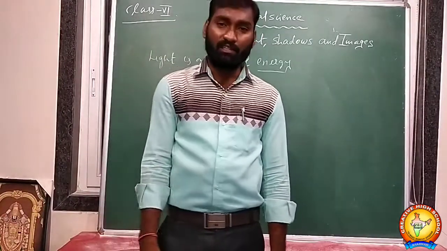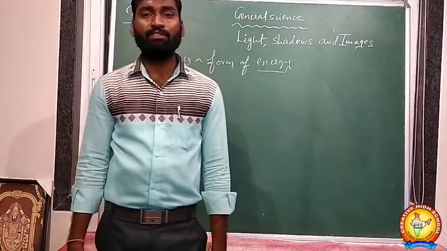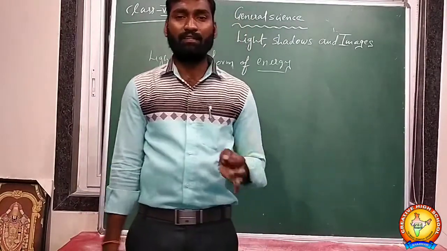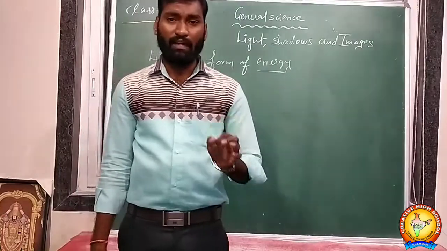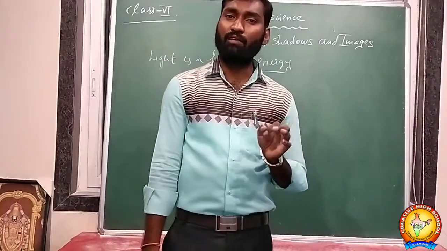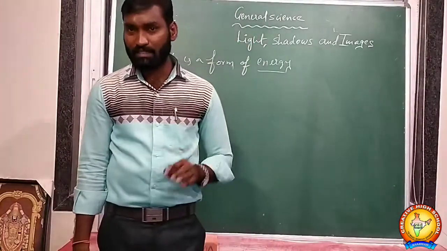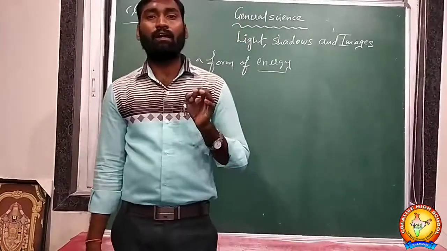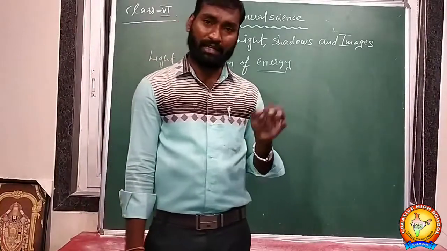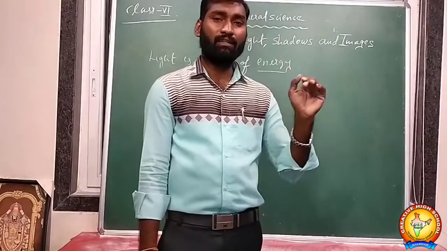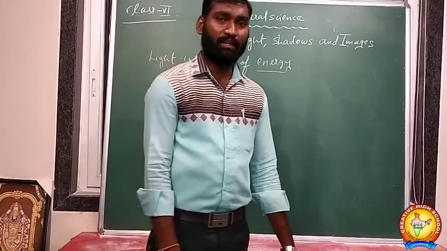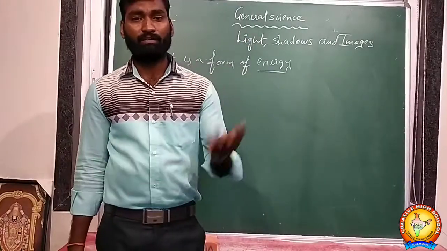Light is a form of invisible energy, which falls on the surface of the object and is reflected to our eye. The eye will capture the image on the retina. Then the shape, size, everything will be captured on the retina, and then we can identify the object.